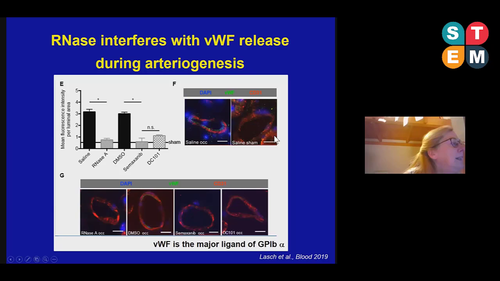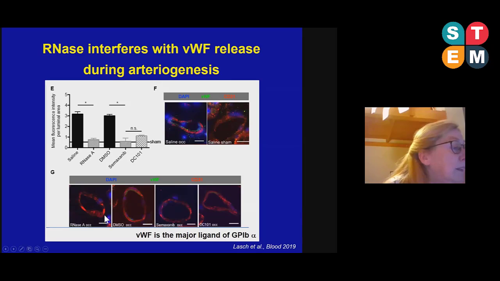However, if we treat the mice with RNase A, we do not find the von Willebrand factor release from these growing collaterals anymore. The same was true when the mice were treated either with semaxanib or with DC101, which is a blocking antibody against VEGF receptor 2. So also blocking VEGF receptor 2 interfered with the release of the von Willebrand factor from growing collaterals.